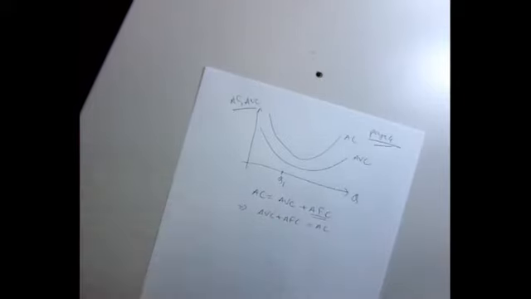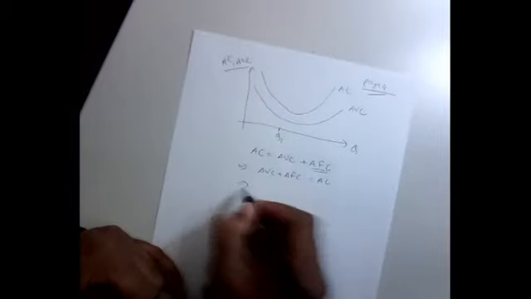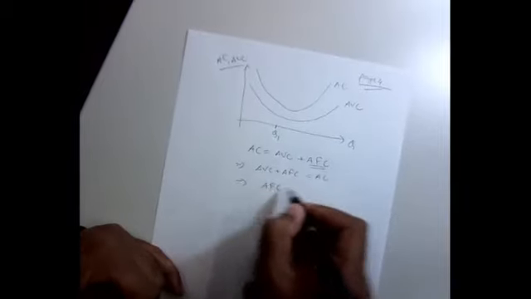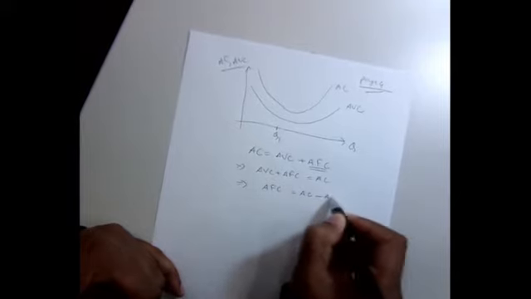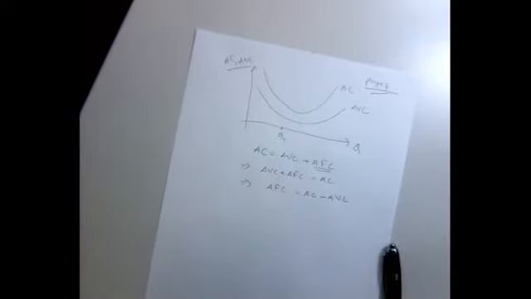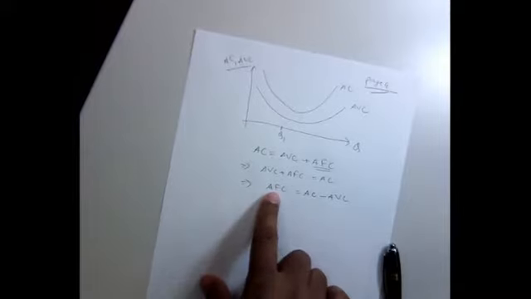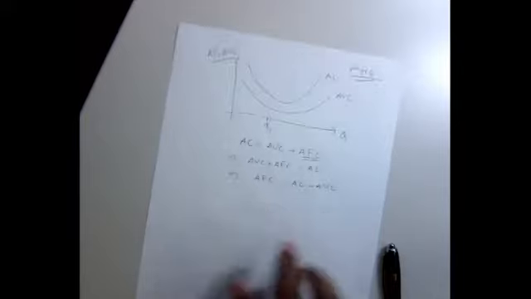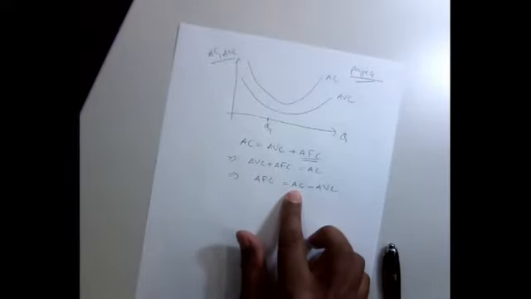Same pen, I'm just switching the side here, right? Now, can I write in this way? I want to know average fixed cost. So average fixed cost is nothing but the average cost minus average variable cost. Can I write in that way? So that basically means if someone asks you what is the average fixed cost, all you need to do is take the difference between the average cost and the average variable cost.